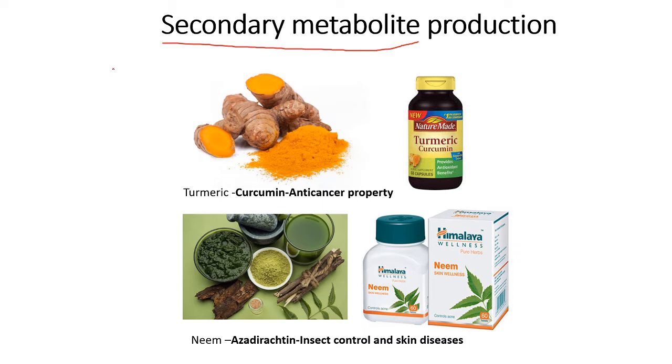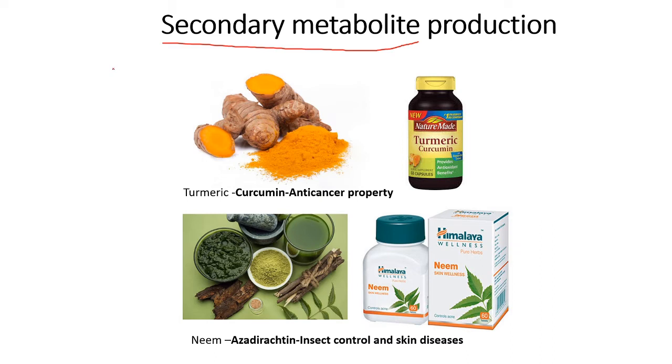Similarly, secondary metabolites are synthesized in plants in a very meager amount, a very little amount. What is the use of this? If you take a classical example, turmeric, which we use in day-to-day life, and also neem. The neem leaf, neem bark, and other parts we use for their insecticidal properties. In turmeric, curcumin is synthesized in very small amounts. So what is the use of this?